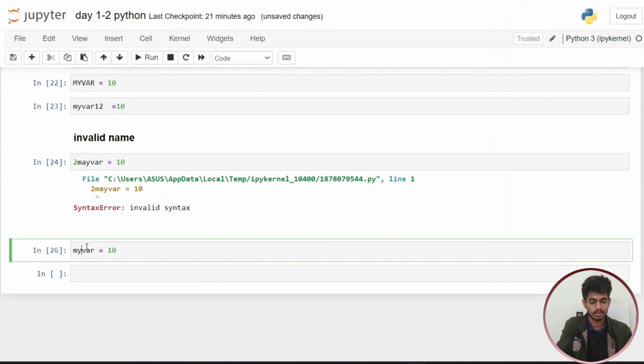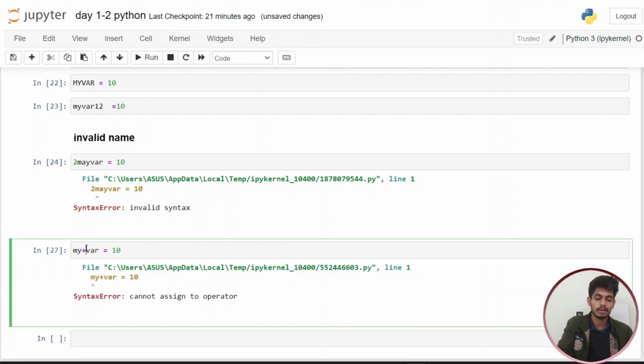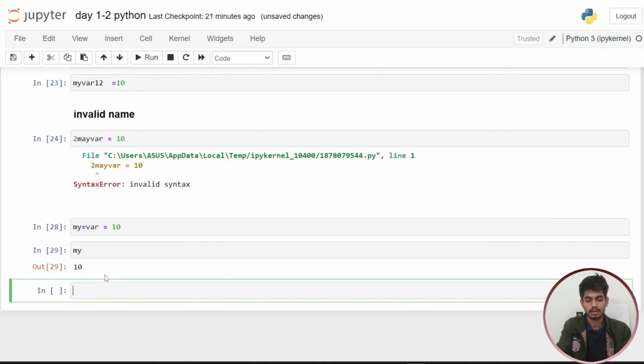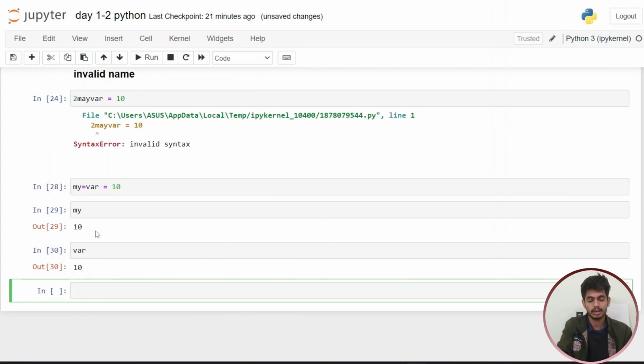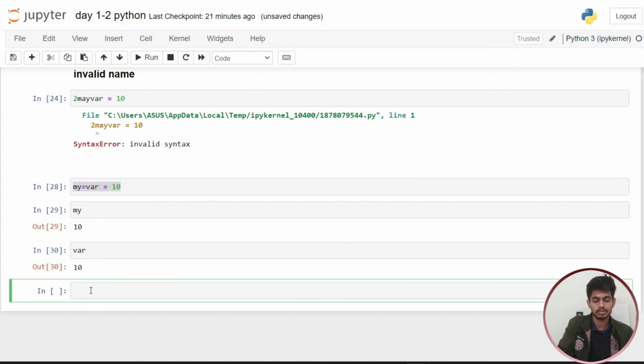Equal to, but we are using this as an operator. In that code, we have my equal to where equal to 10. So my and where are both stored 10 values. You can see my is stored 10 and where is also stored 10. So they will execute it, the valid variable name.